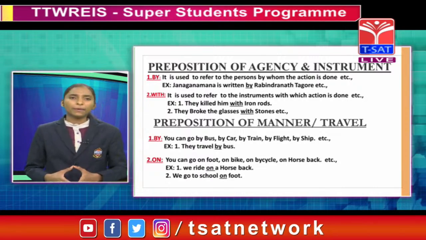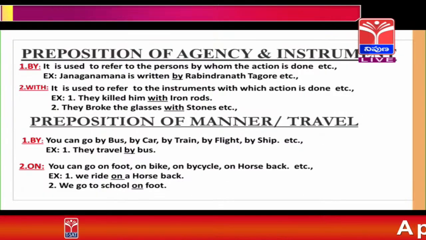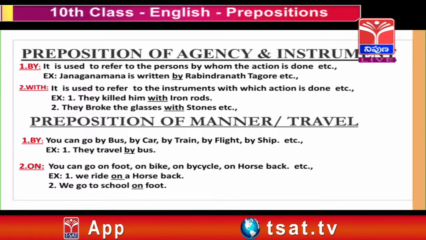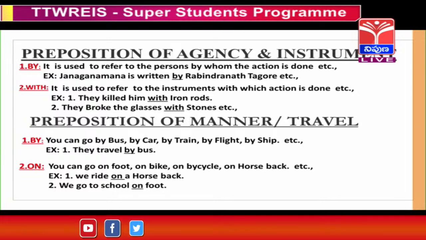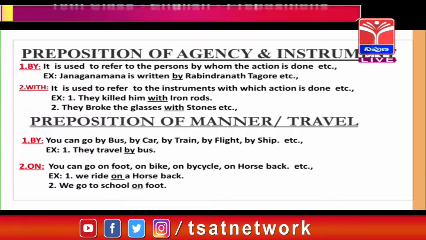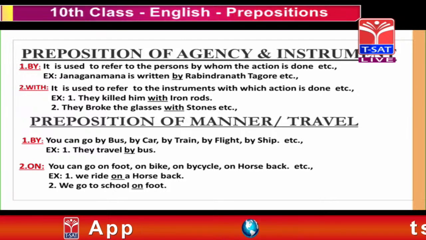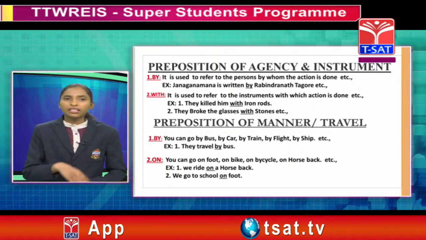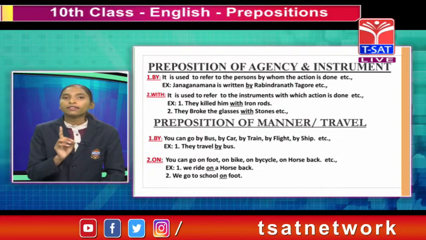Now we go for the topic, preposition of manner or travel. In our daily life we travel from one place to another place. Okay, how do we travel? We go by bus or on. Here I have chosen two examples, by and on. In our daily life we go by bus, by car, by flight, by train, etc. For example, they travel by bus, or they travel by car, they travel by train, etc. These are all examples for by in preposition of manner or travel.